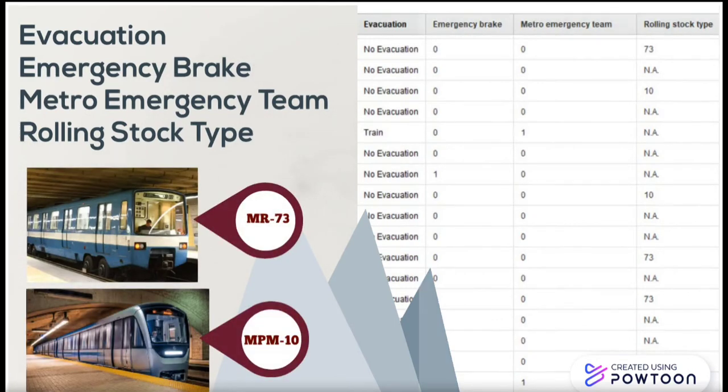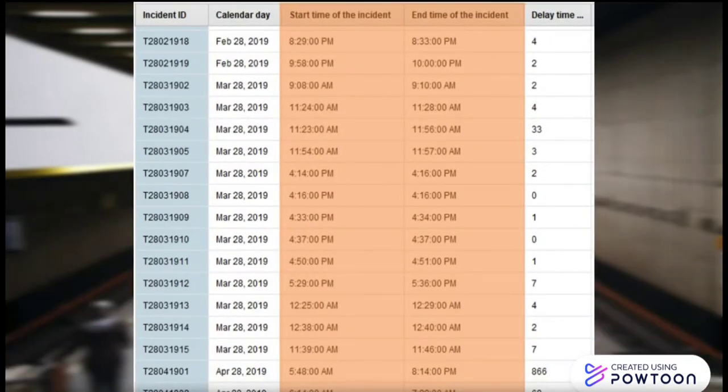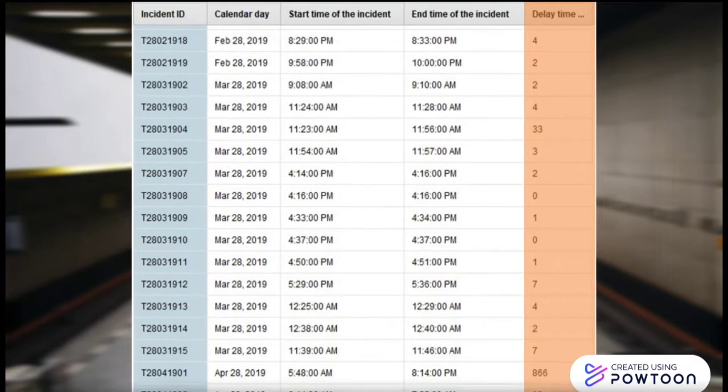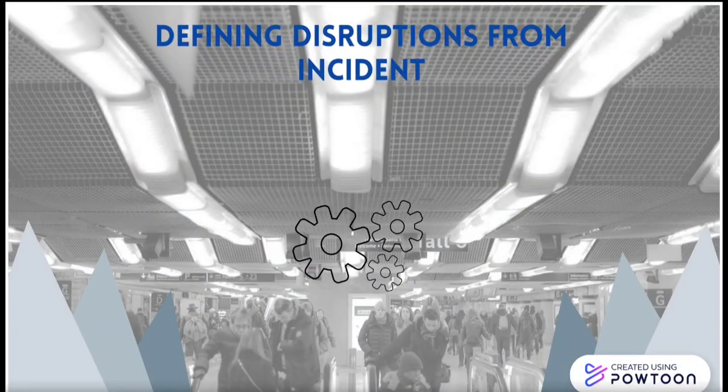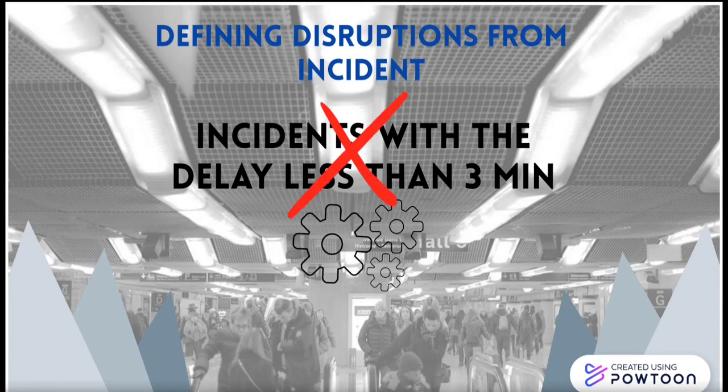To achieve our goals, we had to make some changes to our dataset. As an example, having the start and end time of each incident, we calculated the delay time and added it as a separate attribute to the database. We define disruption as any incident with a delay time of 3 minutes or more. Incidents with a delay of smaller than 3 minutes are considered regular variability in a system.